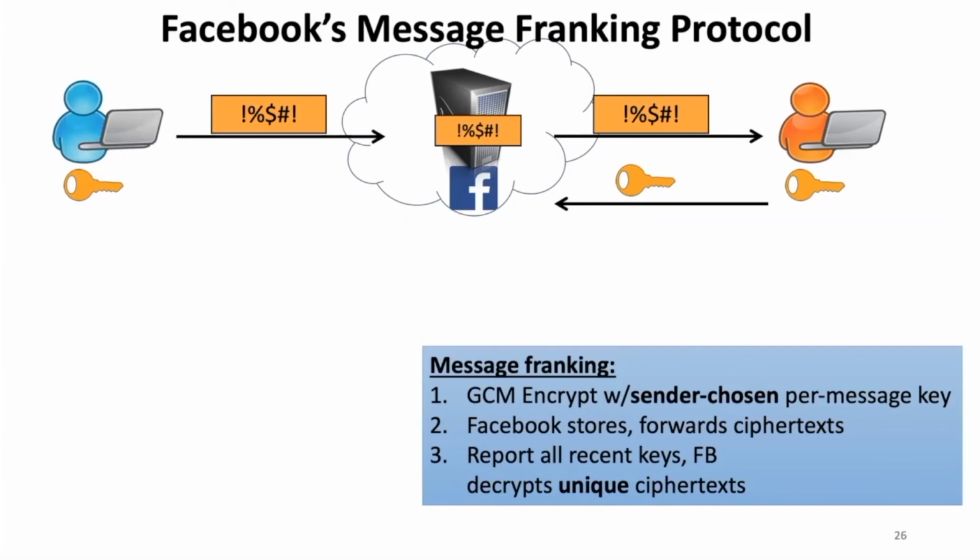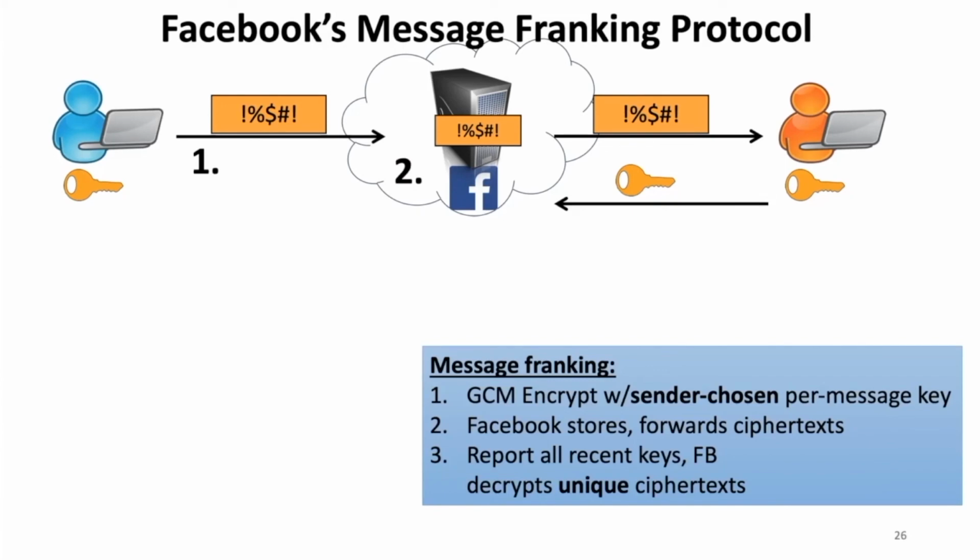So let's take a look briefly at the message franking protocol. Note that for time reasons, this isn't the exact protocol. It's actually a vastly simplified version, but this protocol has the same problem as the real one, and I invite you to look at my academic papers on this subject or Facebook's white paper if you have questions about the real protocol. First, the protocol encrypts the plaintext with a sender chosen per message key, and then the sender sends this ciphertext to Facebook.